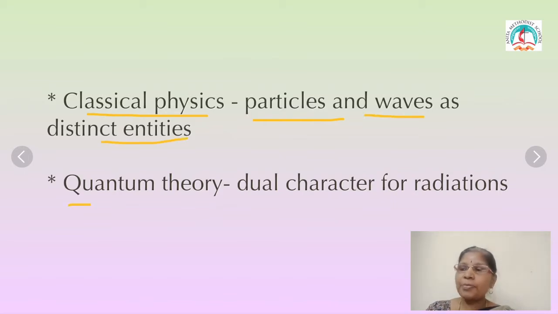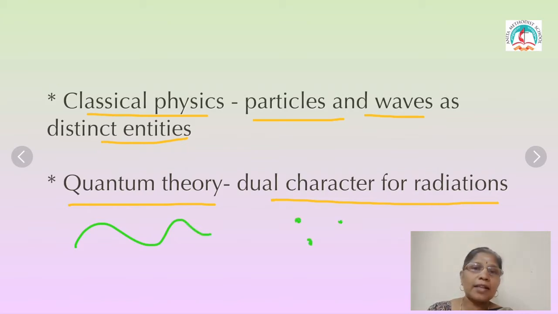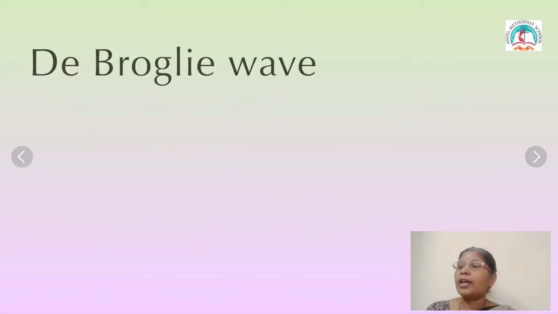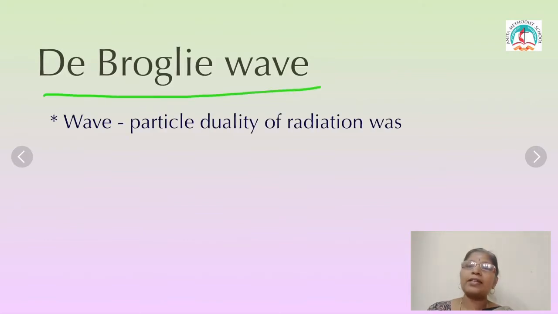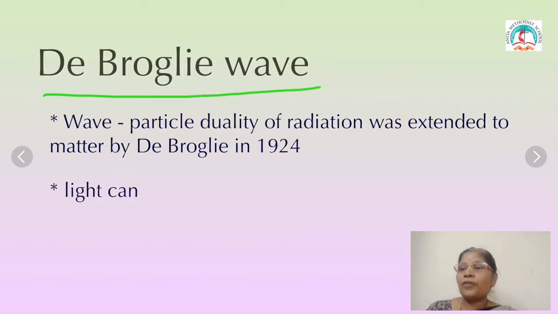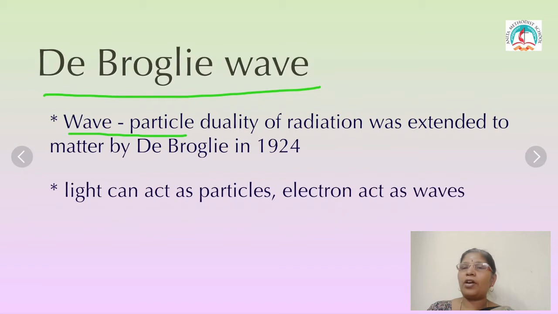But quantum theory suggested the dual character of radiation. That is, radiation behaves sometimes as a wave, and sometimes it acts as a particle. Now, de Broglie wave. The next heading is de Broglie wave. The wave particle duality of radiation was extended to matter by de Broglie in the year 1924.